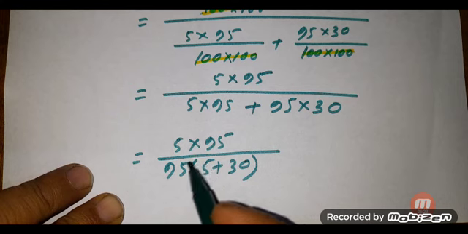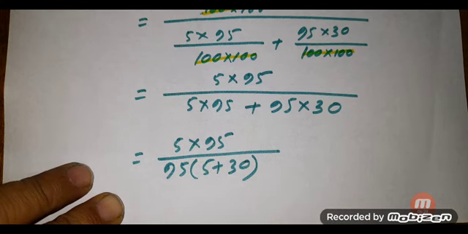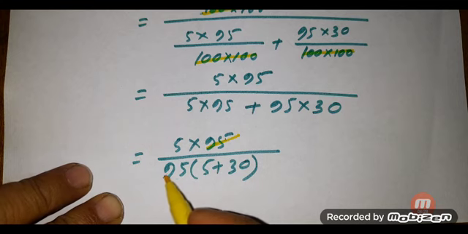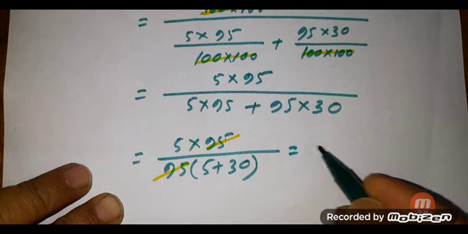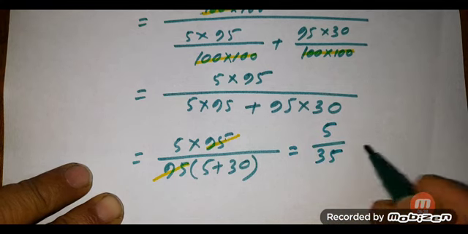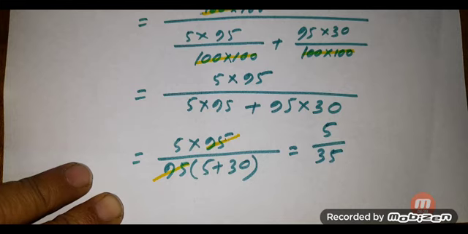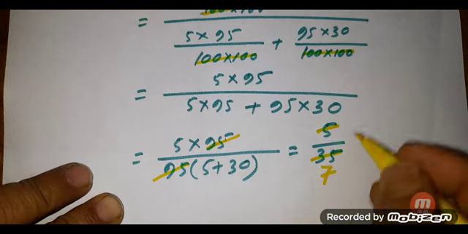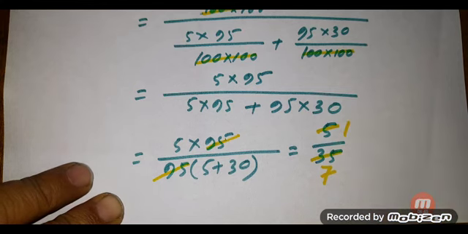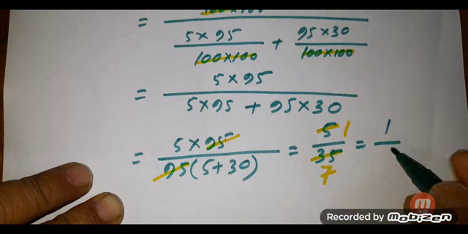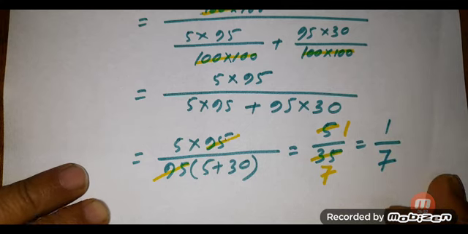So we can cancel the 95 of the numerator by the 95 of the denominator, and that is equal to 5 by 35. After cancelling this 35 by this 5, we get 7, and here 1. So that is equal to 1 by 7.